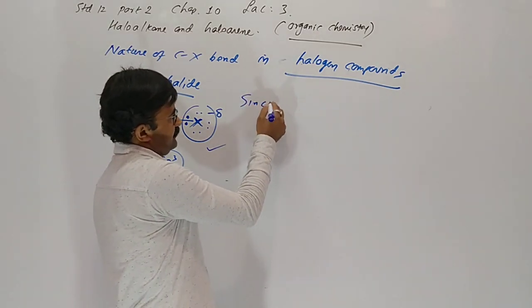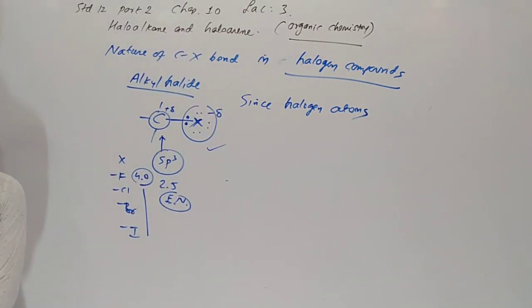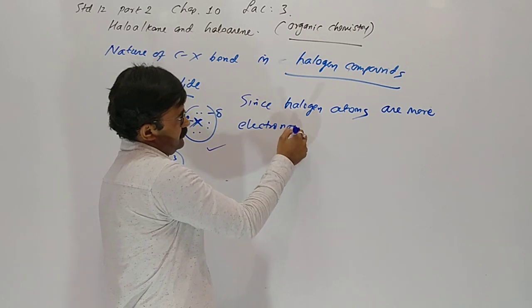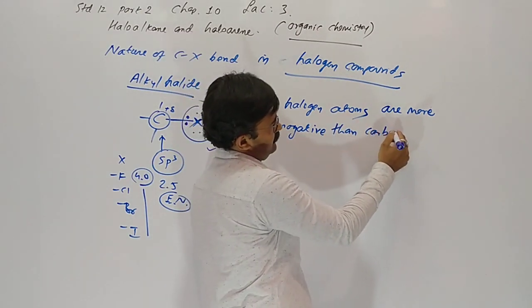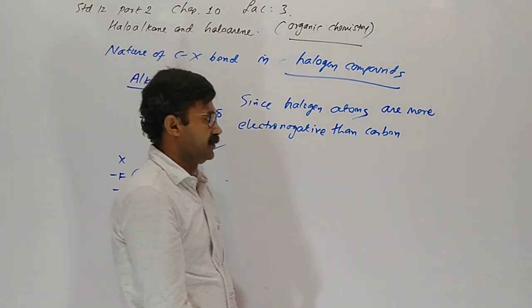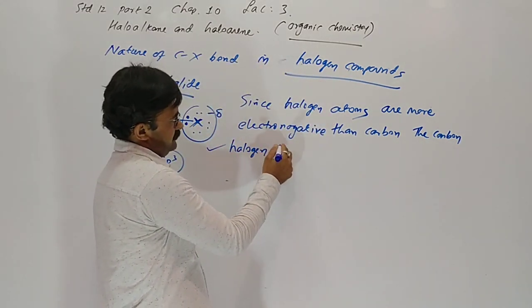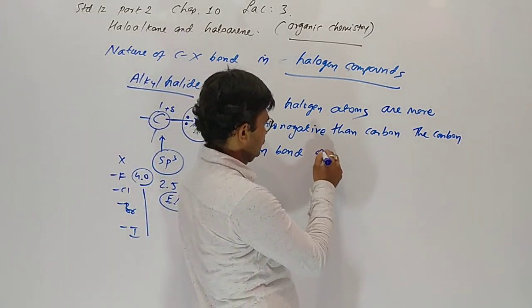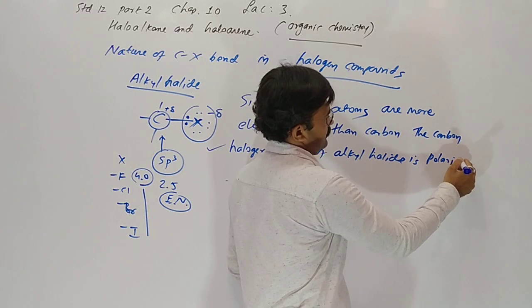Since halogen atoms are more electronegative than carbon, the carbon halogen bond of alkyl halide is polarized. Yes, bond is polar.